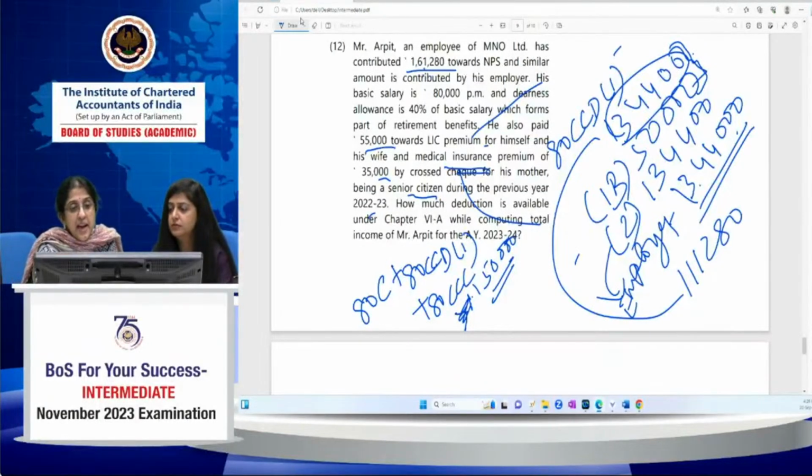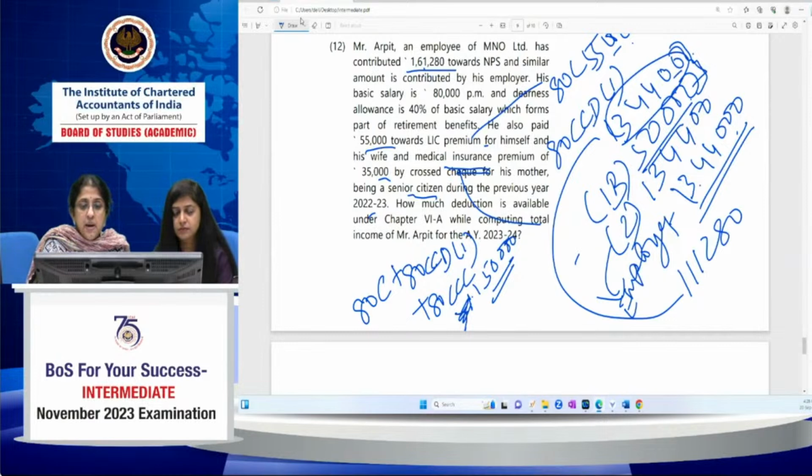Because 80CCD 1 plus 80C, where I am also getting the 55,000 LIC premium, these two together will be restricted to 1,50,000 anyway. So it makes sense to claim the maximum under 1B. I have claimed 50,000 under 1B, so the remaining 161,280 minus 50,000 is only 111,280. Since 10% of salary comes to more than that, I'll have to restrict it to 111,280. I hope this is clear. 80CCD 1 is 111,280 and 80C is 55,000.